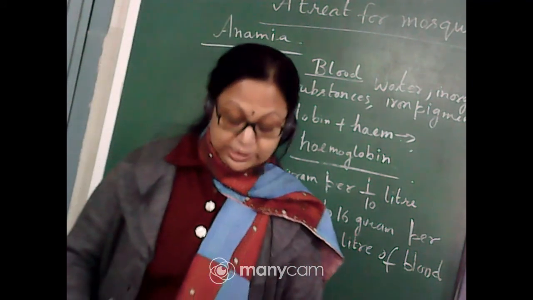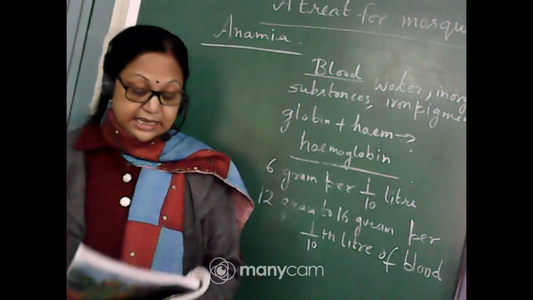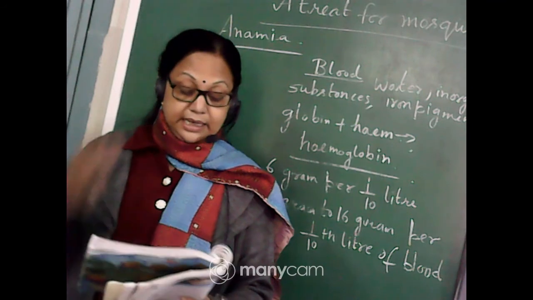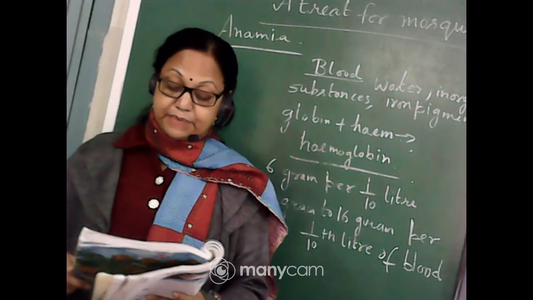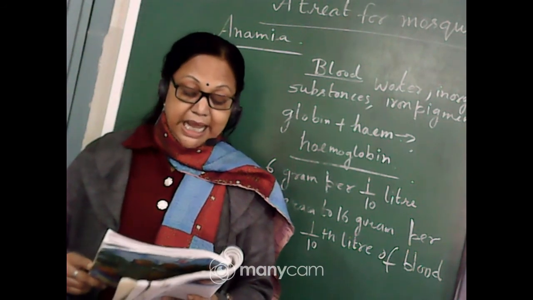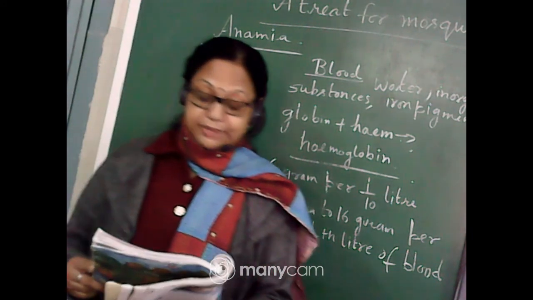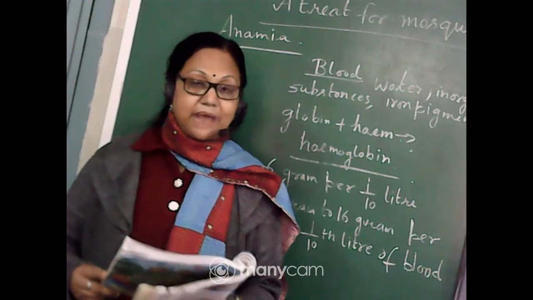Now we will go through the chapter. So Rajat, what is this? Arati, the doctor said there is less hemoglobin or iron in the blood. The doctor gave some medicine to give me strength. He also said that I should eat jaggery, amla and some green leafy vegetables because these have iron.